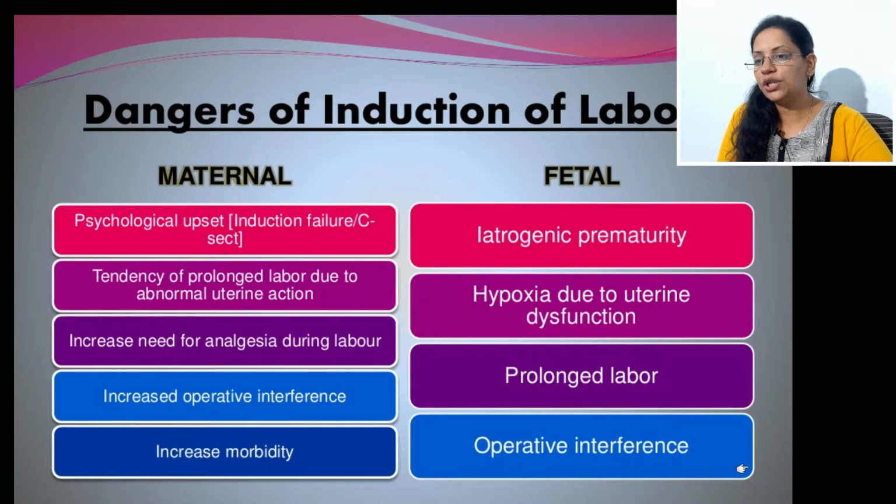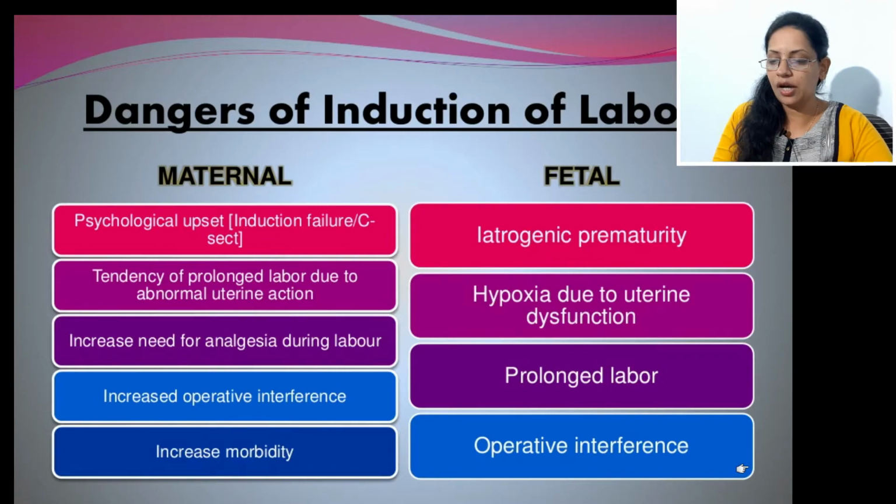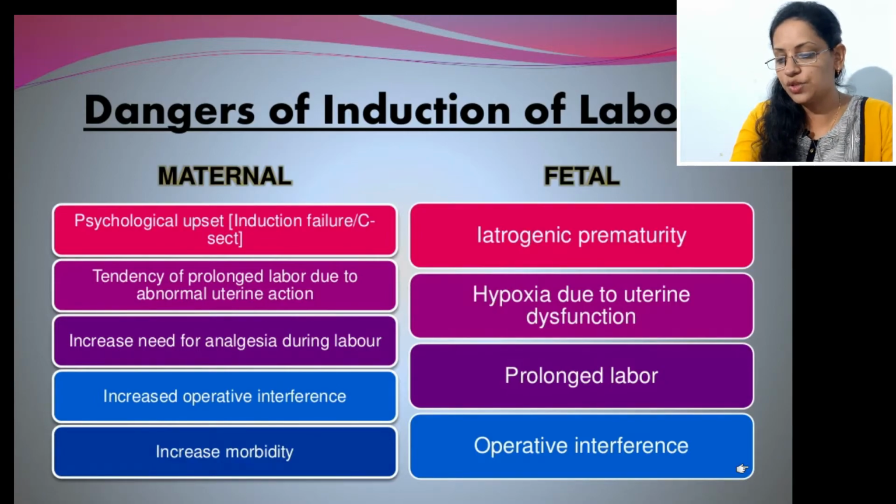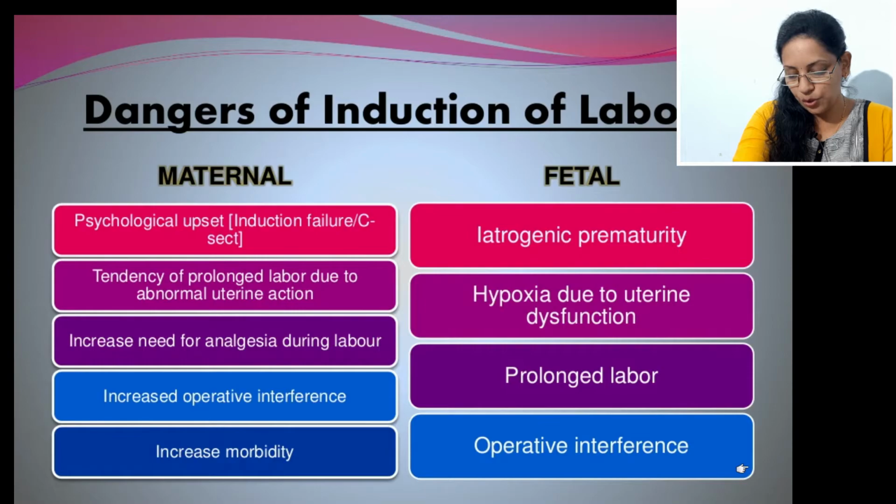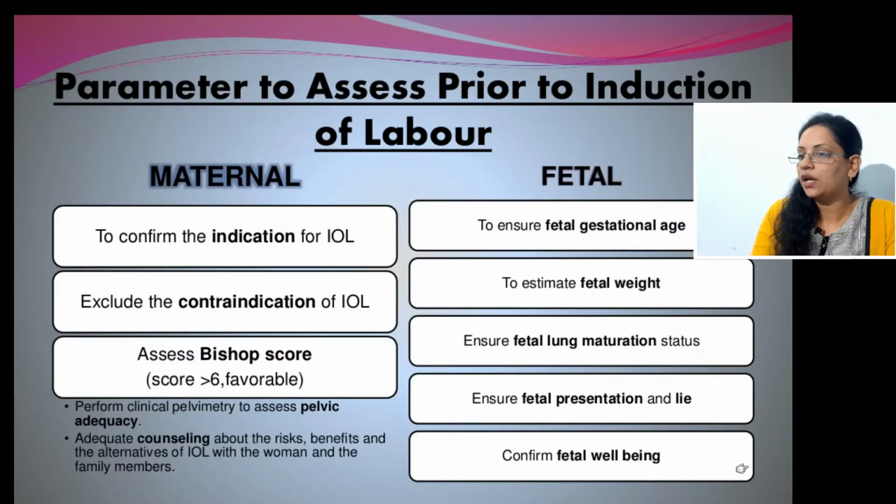Next is hypoxia due to uterine dysfunction. Baby can have hypoxia because, as we had seen, the patient may go in prolonged labor and excessive uterine contractions can be there. Because of that, baby can get less oxygen and baby can be hypoxic. Prolonged labor we had discussed, because of induction of labor patient can go in prolonged labor. And operative interference, because of these things, sometimes we have to take a decision for an operative procedure. So these were the fetal factors.